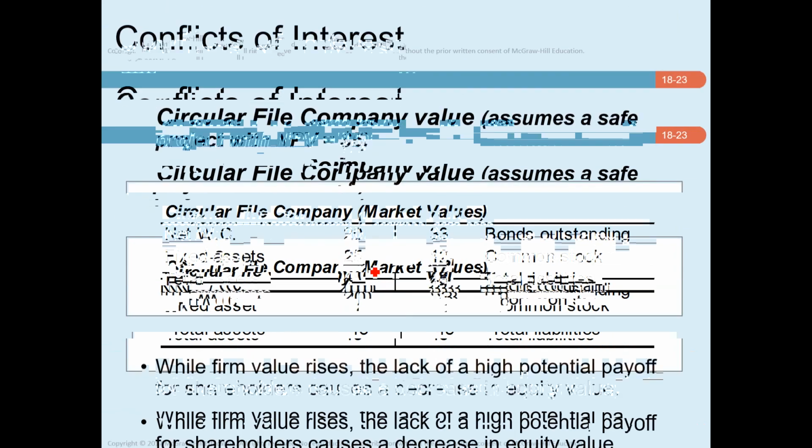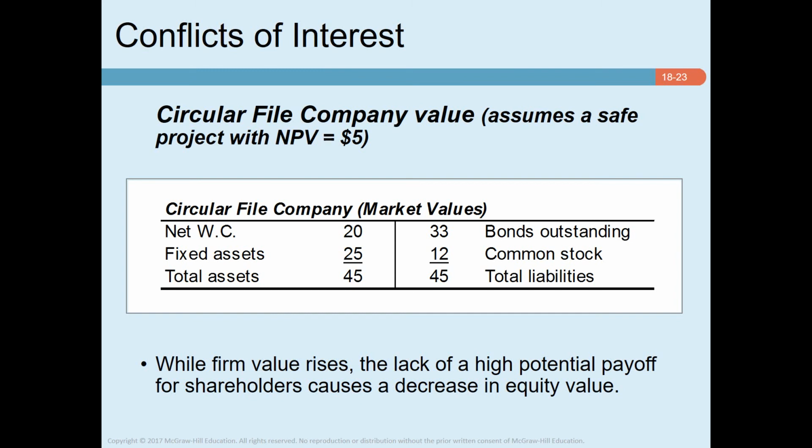Now, if you look at another option, you can see here that the company has a relatively safer project, and it's a positive NPV project, which is $5. However, this fund has to be raised as additional capital by the shareholders.